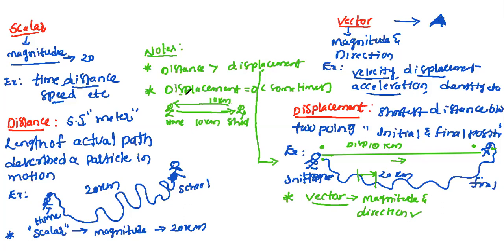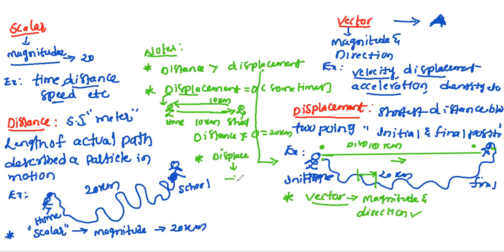So what is our displacement? Displacement is the shortest distance between the 2 points, initial and final position. You start at the initial position and again end at the initial position. So displacement is 0 in that case. But distance is not equal to 0. Distance is 10 and 10, that is 20 kilometer.